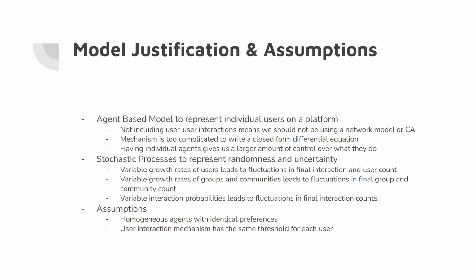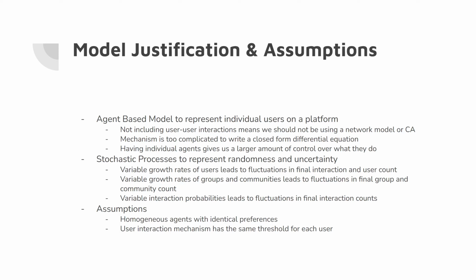Having individual agents also gives us more control over what mechanisms we can have them employ. An additional feature of this model that we wanted to focus on was the stochasticity of such events. Making some of these rates variable allows for more fluctuations in user and group level interactions, which leads to more interesting dynamics, the positive feedback loop in that case.